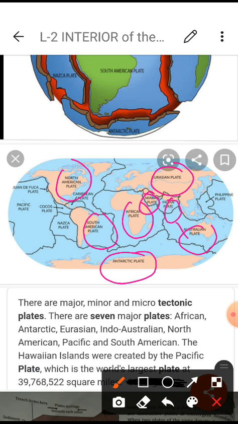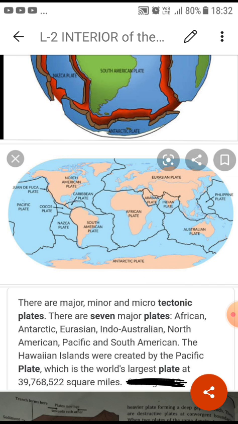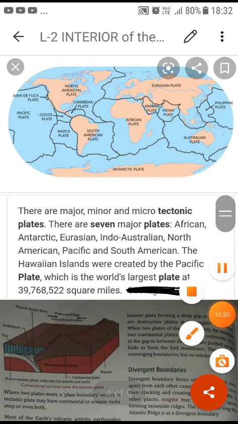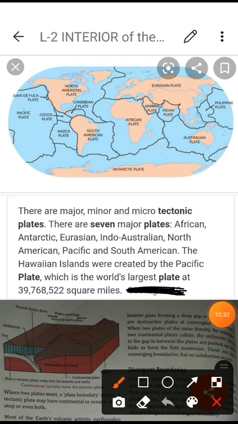These tectonic plates are responsible for all kinds of activities inside the earth, but the result shows on the surface of the earth. Now this paragraph explains the different kinds: major, minor and macro tectonic plates.